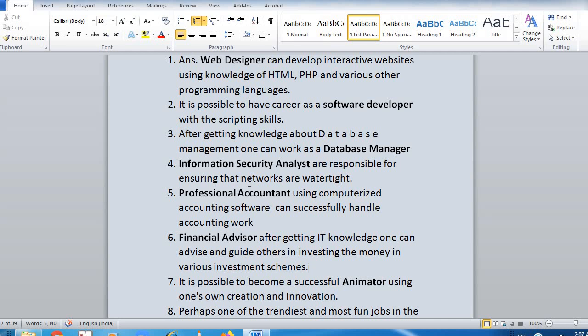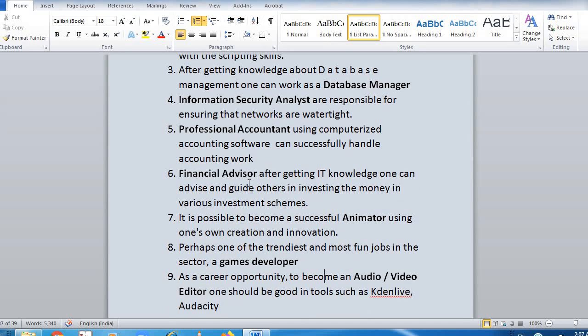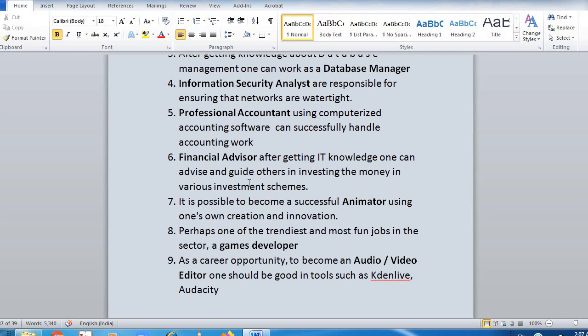It is possible to become a successful animator using one's own creation and innovation. Animator, 3D animation, 2D animation, that is the career of animation. Perhaps one of the trendiest and most fun jobs is in the sector of game developer. Game developer: youngsters get very much attracted to learning all the game related software. As a career opportunity to become an audio and video editor, one should have a good knowledge in tools such as Camtasia and Audacity.